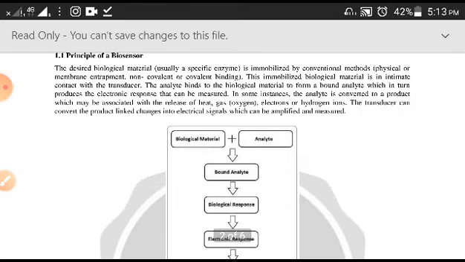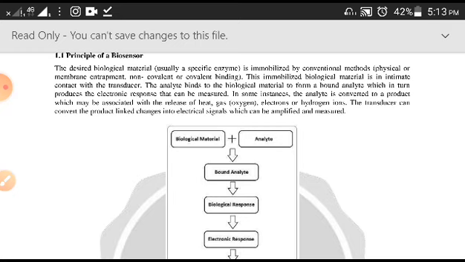If you want to see the principle of this biosensor, very important is the biological material. The isolation of biological material is again a very skilled method, right? Somebody who is very skilled in it has to extract the biological components.